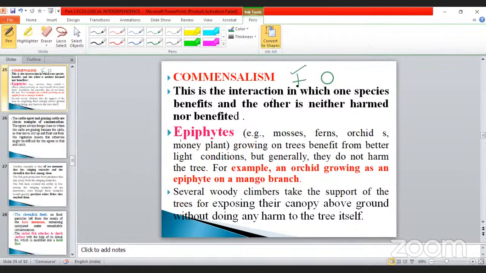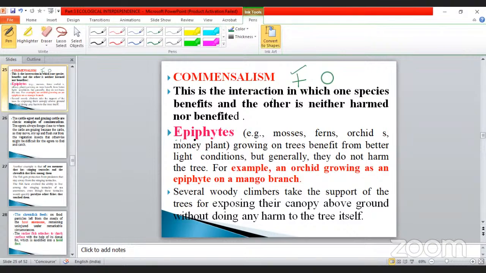So one is benefited and another one is non-beneficial. Which one is beneficial? It is denoted as a plus symbol. And which one is not harmed or not benefited? That is denoted as a 0. Okay, my dear, this is called commensalism.